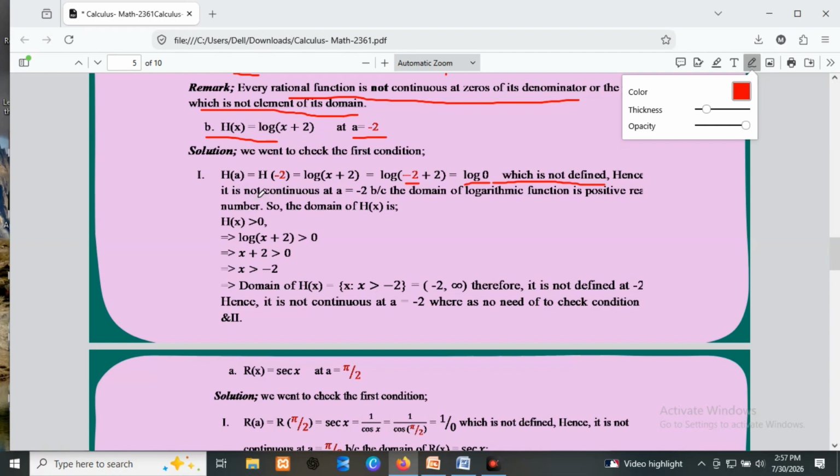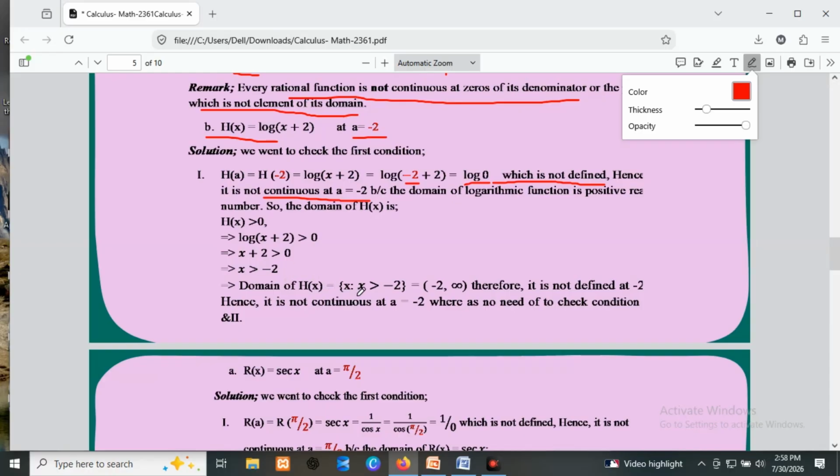Therefore, we conclude it is not continuous at x equals minus 2, because the domain of the logarithm function is the positive real numbers. So the domain of h of x requires x plus 2 greater than 0, then x should be greater than minus 2.